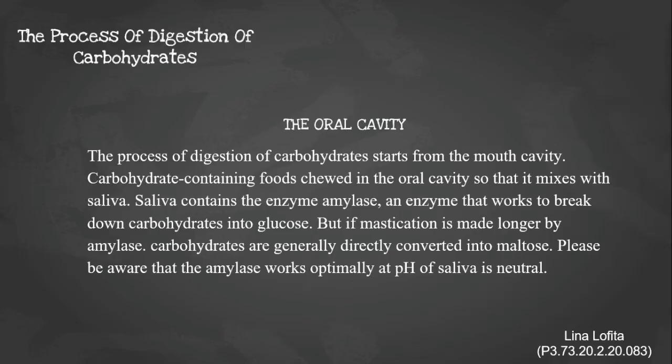Carbohydrate digestion. The process of digestion of carbohydrates. The oral cavity. The process of digestion of carbohydrates starts from the mouth. Carbohydrates are chewed in the oral cavity, so that they are mixed with saliva. Saliva contains enzymes that work to break down carbohydrates, namely amylase, which generally converts carbohydrates into maltose.